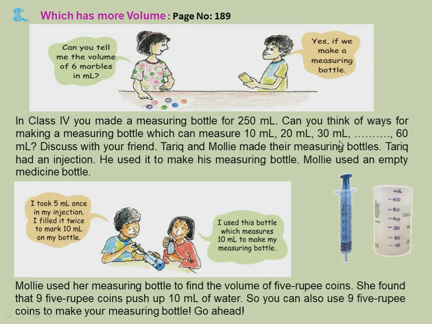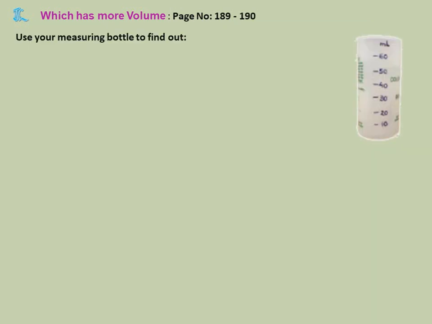Now go ahead. So if you don't have the syringe also, what if you put 9 5 rupee coins into the water, the 10 ml of water is rising. So like that you can make a measuring jar of 10 ml. Again you put 9, again 10 it will become, so 20 that way. Now use your measuring bottle to find out what is the volume of 6 marbles. Now if I put 6 marbles in that, what will be the volume? Volume will be nearly some 7 ml.